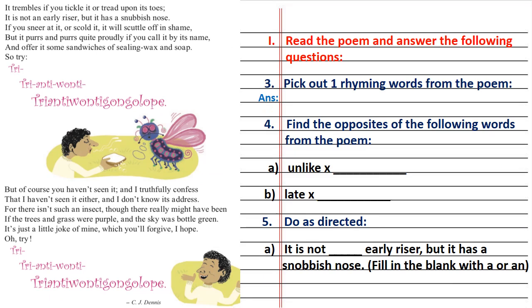Question number 3. Pick out one rhyming word from the poem. So students, we have to pick one rhyming word from the poem. So let us take this, that is hope and try anti wanty gongulo. Okay, so you can choose any other rhyming words also from the poem which are correct. So let us write this, that is hope and try anti wanty gongulo.